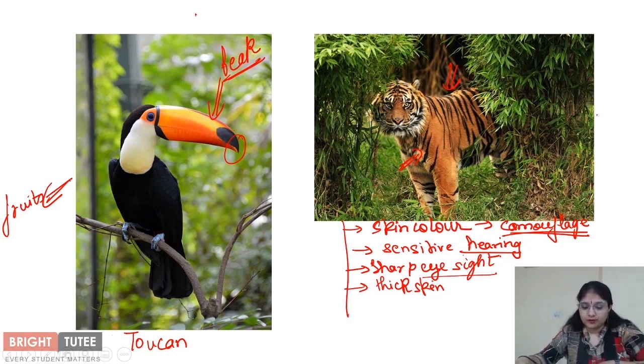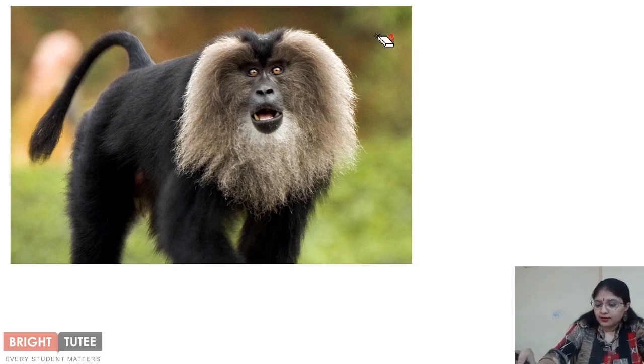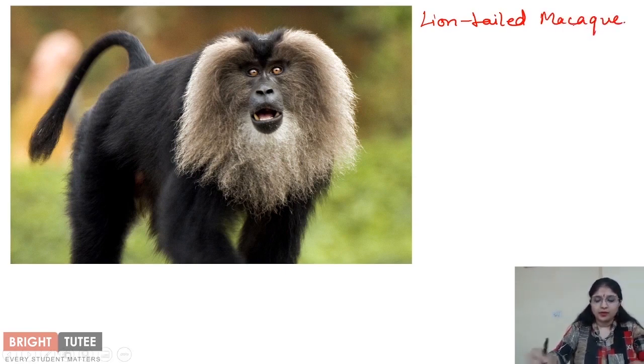Another example is a very unique kind of animal, a monkey, found in India, and this monkey is the lion-tailed macaque. Right? Why is it called the lion-tailed macaque? Because the tail looks like that of a lion.